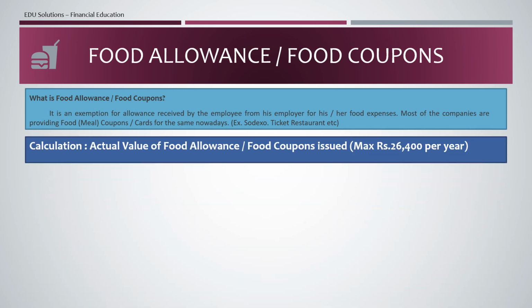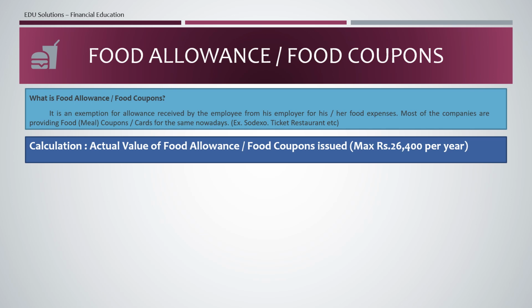The calculation for that is the actual value of food allowance. That means if you are getting 1,000 rupees food allowance per month, that means 12,000 rupees per year. You can claim that in your income tax filing. Or else the food coupons issued. There should be some value for the food coupons, and that amount you can claim.